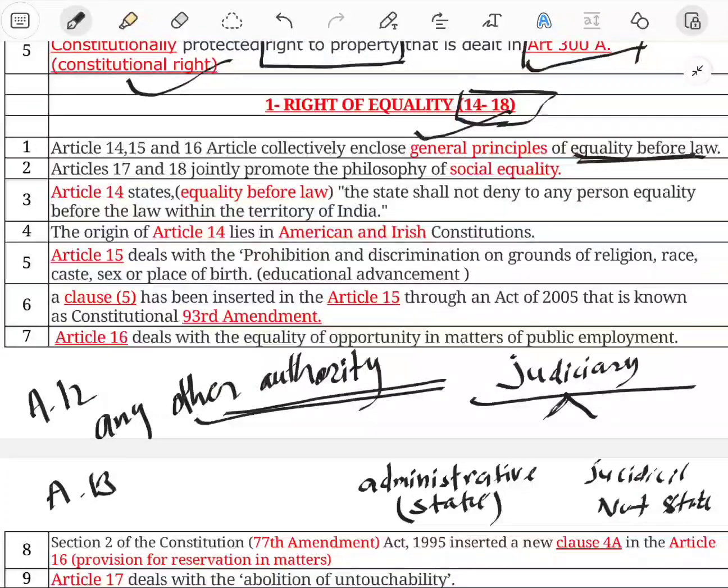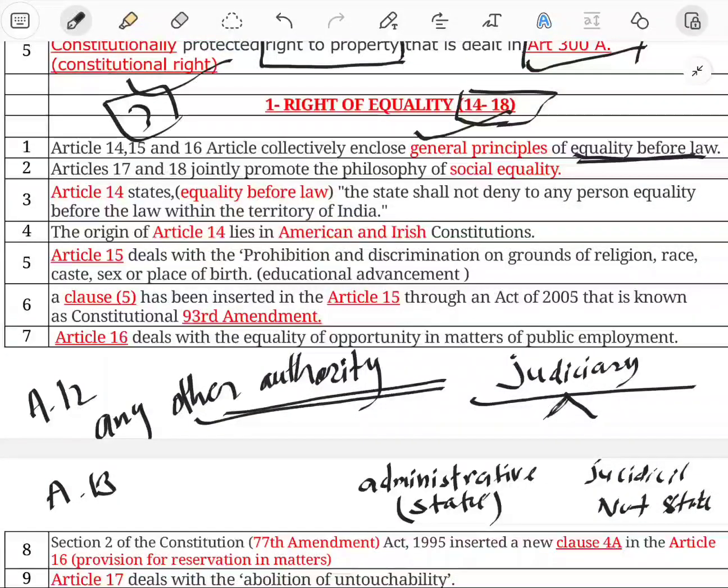We do not have that much time to understand the depth of the concept, so we can start with only a one-liner. Article 13 barely says a pre-constitutional law that violates a fundamental right is void. A post-constitutional law that violates a fundamental right, that is Part 3 of our Constitution, is void. That's it. Article 13 specifically mentions that any pre- or post-constitutional amendment or enactment which violates fundamental rights is void.